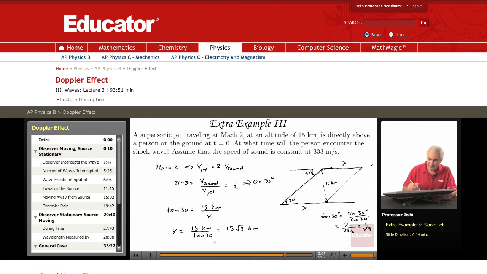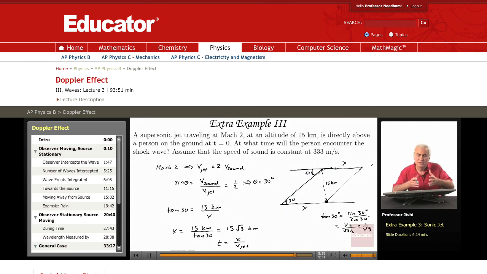So what is the time, t? It's the time it takes the jet to travel the distance x. So it's x divided by the speed of the jet, not the speed of sound, because this line here, or the cone, the Mach cone, is carried along with the jet.